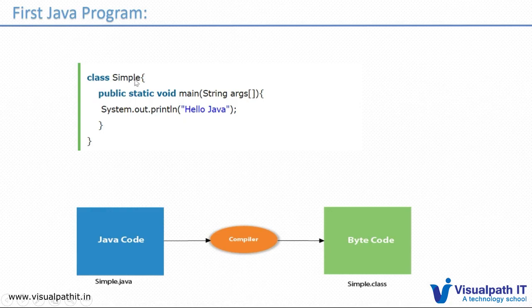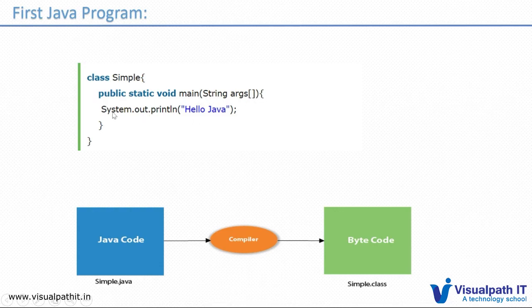Class Sample. Once you're declaring any class, we need to mention class as a keyword and the name of the class. Public means the class and this method will be accessible anywhere. Static means we don't need to declare an instance for this, and we can directly call this method anywhere. Void means it is not returning anything, and main is the name of the method, and these are the parameters of the method, String args.